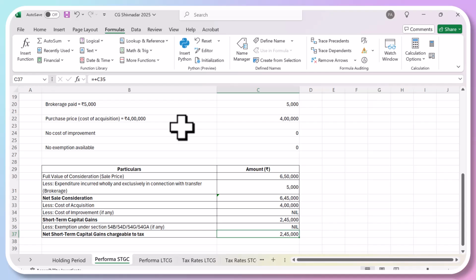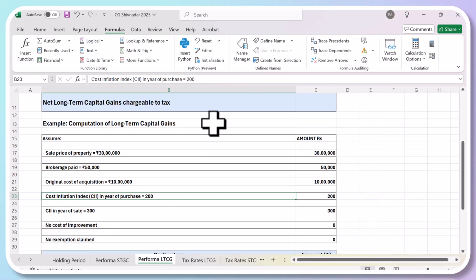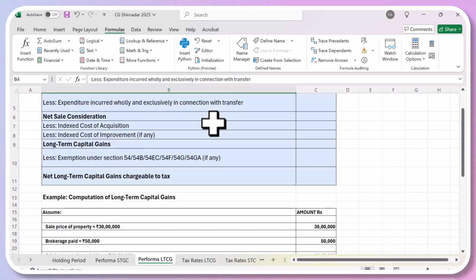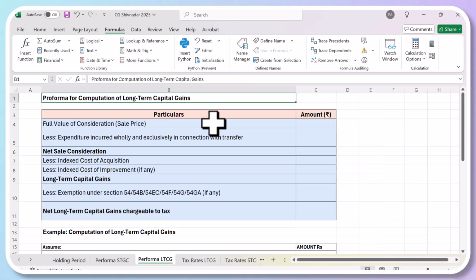Now we come to the pro forma for long-term capital gains. This is the pro forma for long term. If you are holding the assets for the period which we have already studied and selling them after, for example, shares after 1 year, land and building after 2 years, they are classified as long-term capital gains.